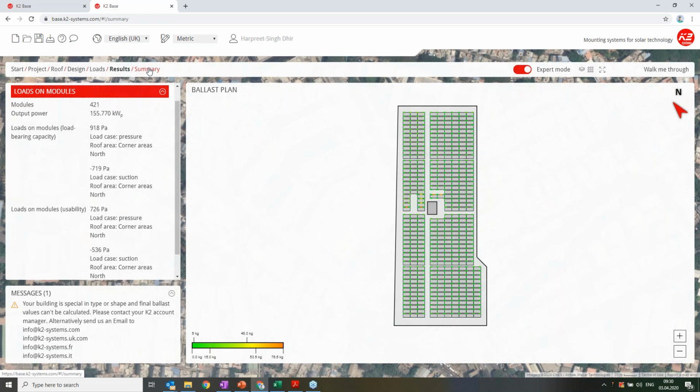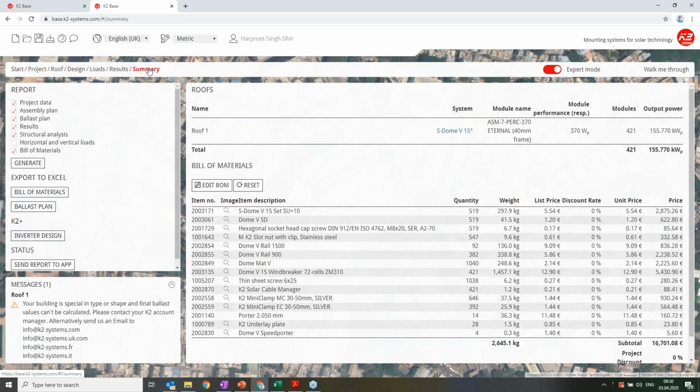Yeah, the summary page will give me the output power of the project. In this case it is 155 kilowatts after removing the obstruction panels. Earlier it was higher. What I can do here is I get a very nice bill of material. If you scroll on this, you'll also get to know the image of this.